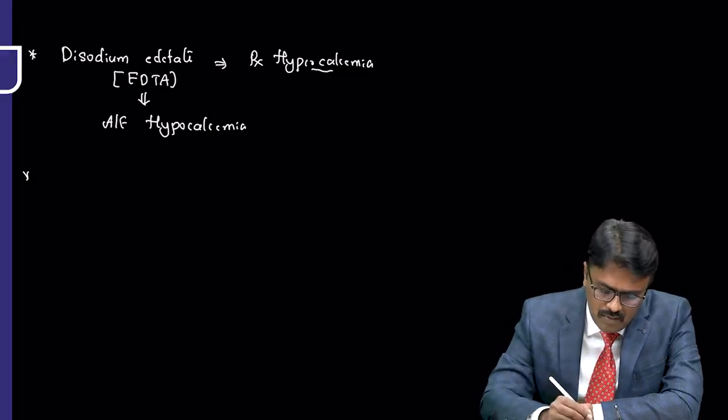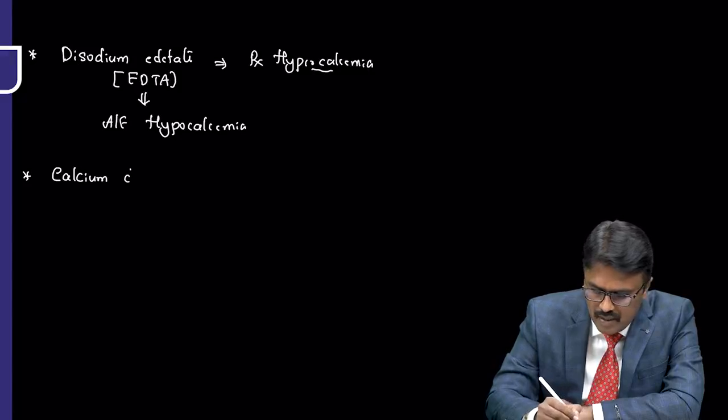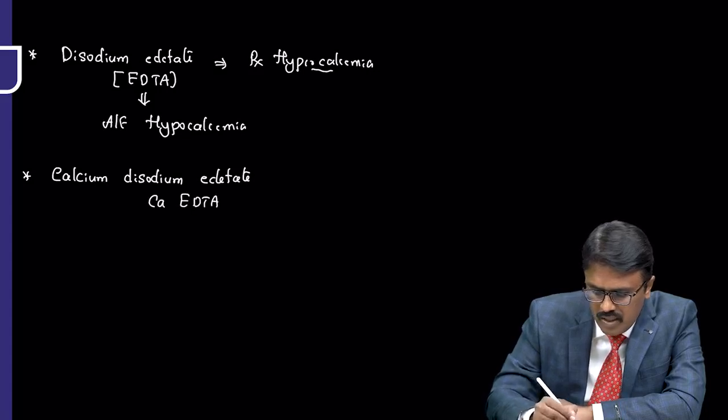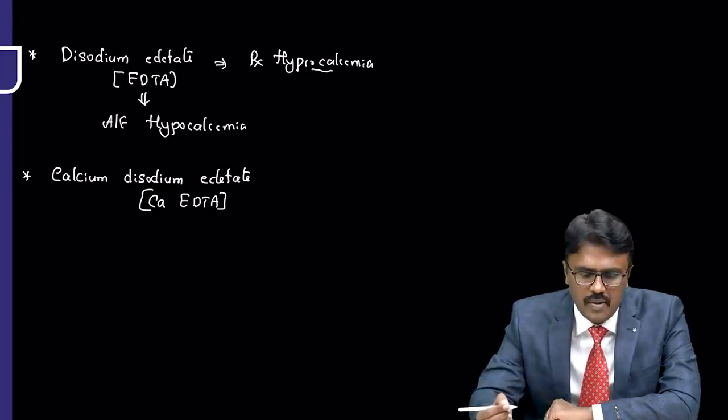To avoid this problem, we came with another drug called calcium disodium edetate, or calcium EDTA. Calcium is already attached to this group, so there is no risk of hypocalcemia.